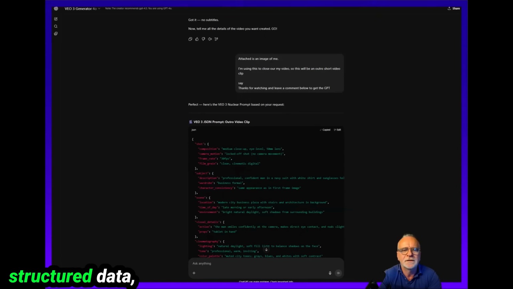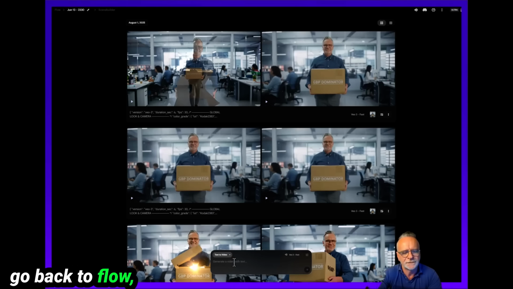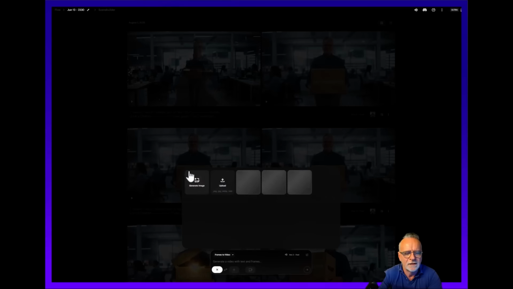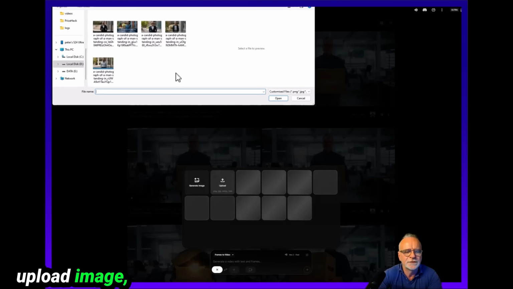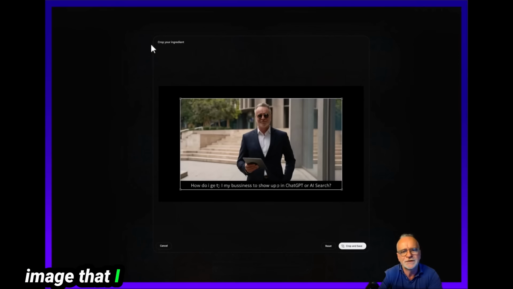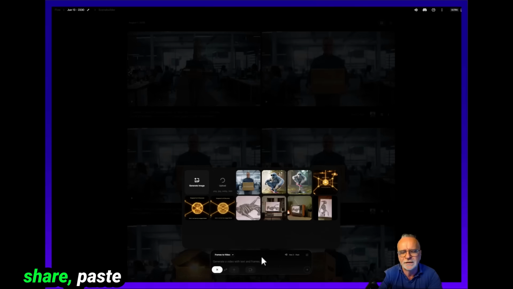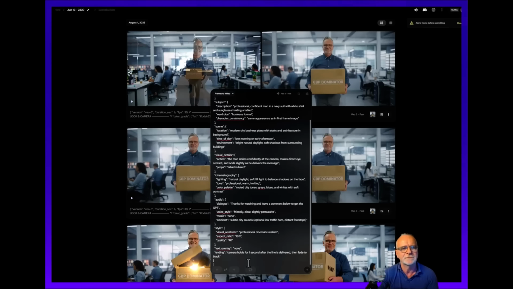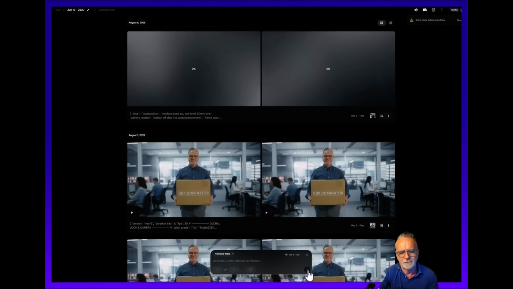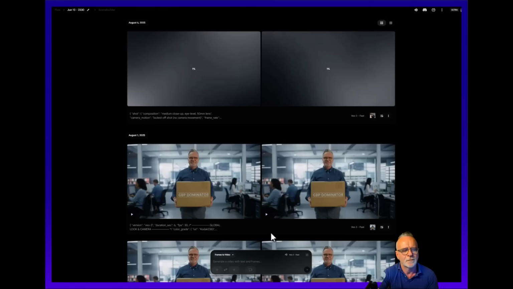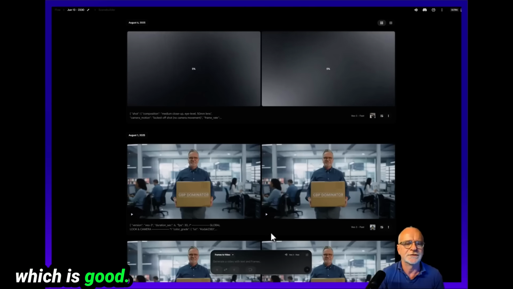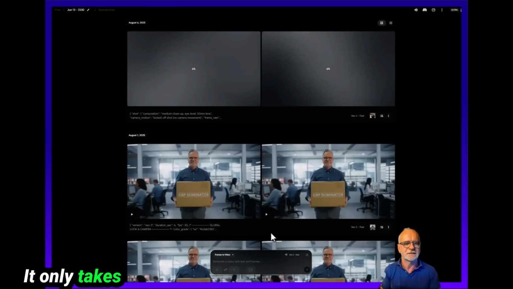So I copy that structured data, go back to Flow, go to frames, upload image, use the same image that I fed it, crop and save, paste the structured data in there. And it's on VO3 Fast also, which is good. And this is how long it takes. It only takes about a minute.